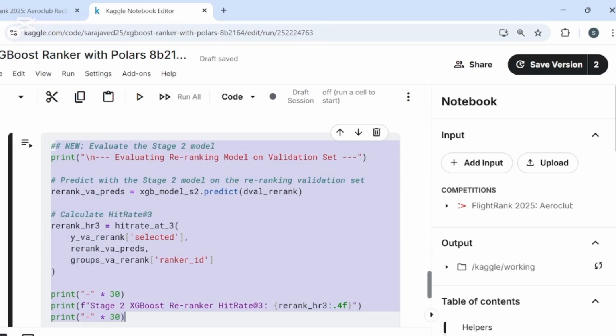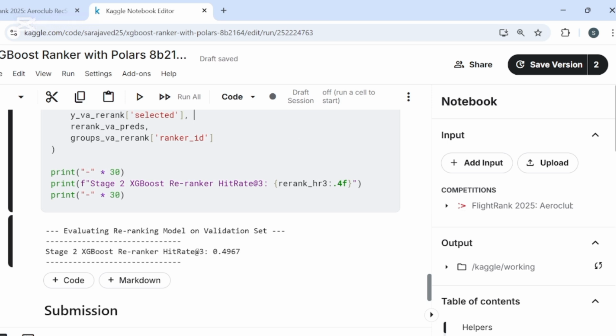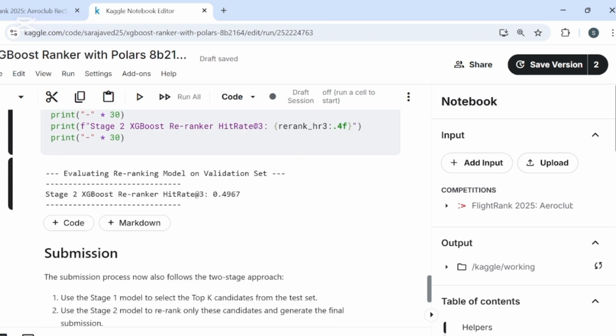After training, we need to see how well our entire pipeline performs. We use our stage 2 XGBoost model to make predictions on the re-ranked validation set and calculate the hit rate at 3. This gives us a reliable estimate of our final competition score.